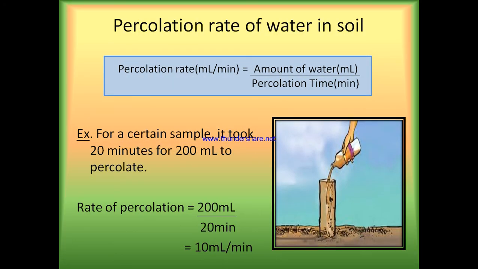Percolation rate of water in soil. Percolation rate equals the amount of water divided by percolation time. For example, for a certain sample, it took 20 minutes for 200 ml to percolate. The rate of percolation will be 10 ml per minute. Percolation rate of water is different in different types of soil. It is highest in sandy soil and least in clay soil.